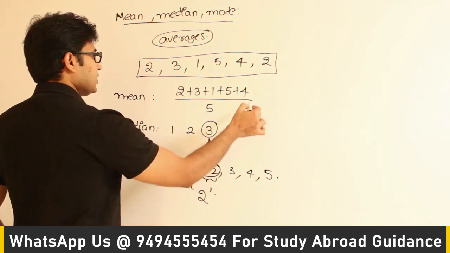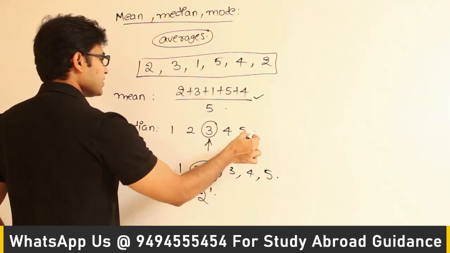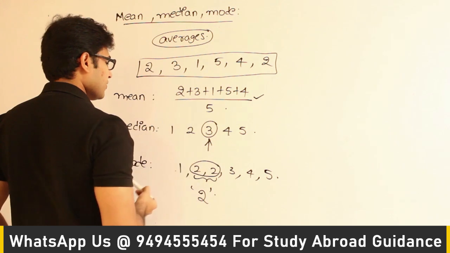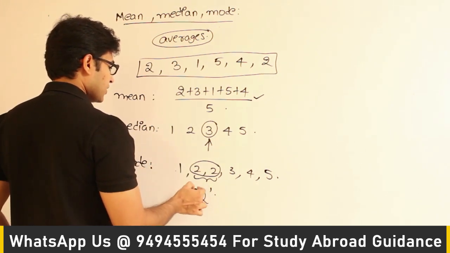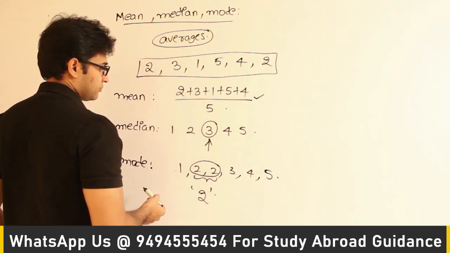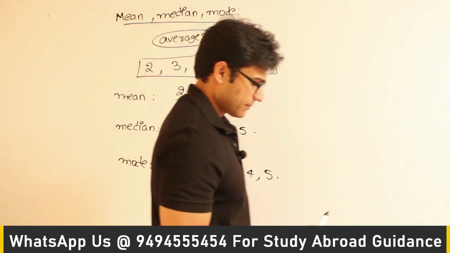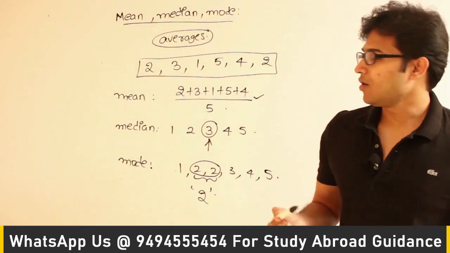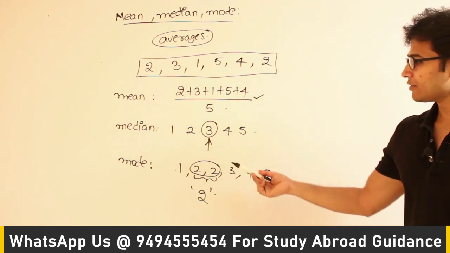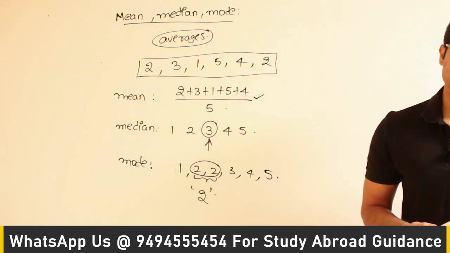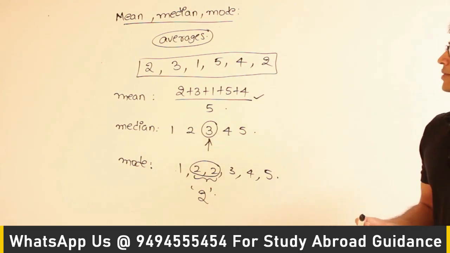Got it? So mean means sum them up and divide by the number of readings, median means sort them out and take the middle value, and mode means you take the frequently occurring value. Got it? Now what we shall do is, we will take some examples and we will see what if there are 2 values in the middle, what if 2 values are repeating, 2 values are most frequent values. Like that, we shall see all the cases by taking some examples.